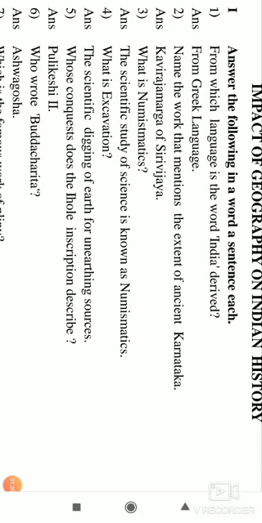Name the work that mentions the extent of ancient Karnataka. Mention the work that speaks about the extent of Karnataka. So, mention the book name and who wrote the book.